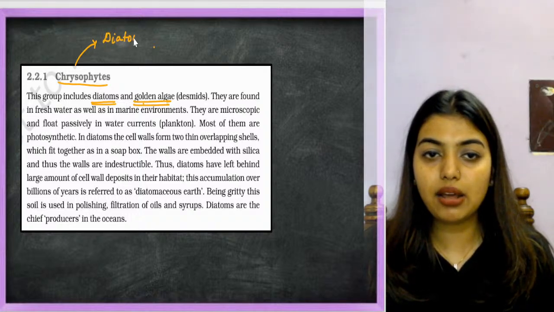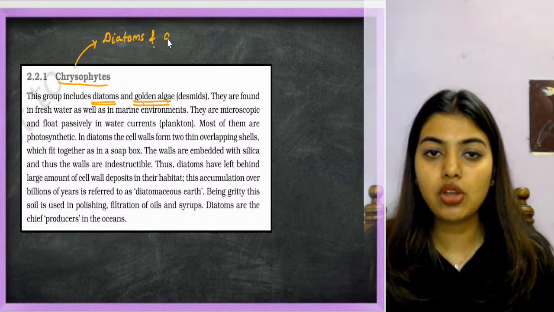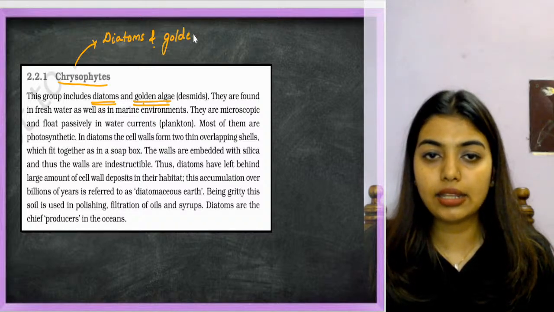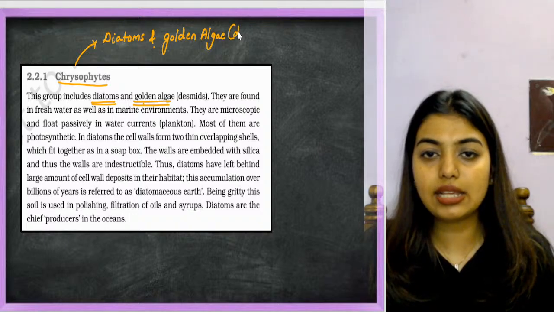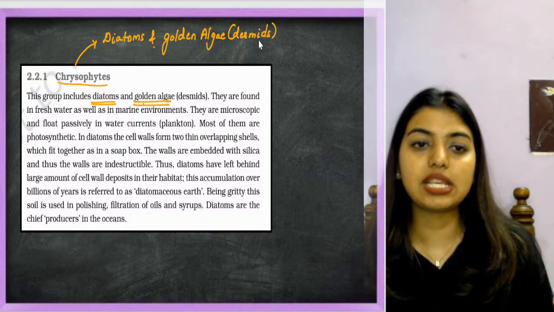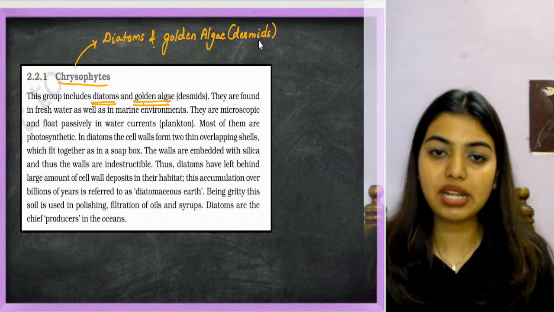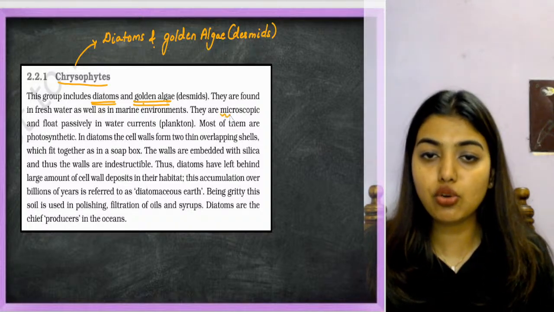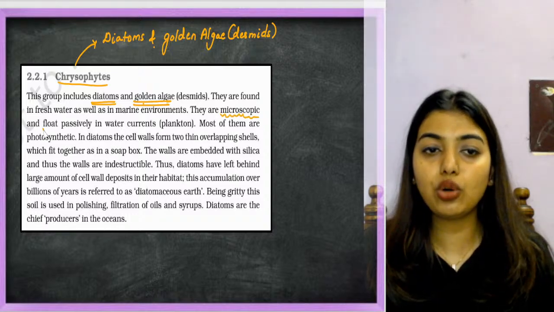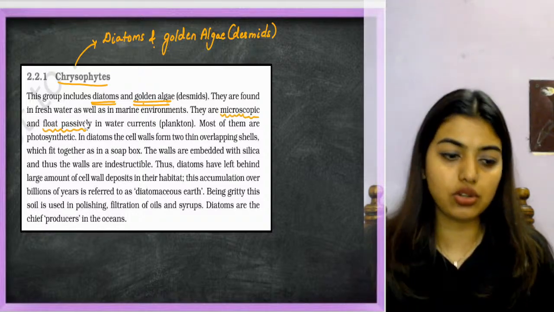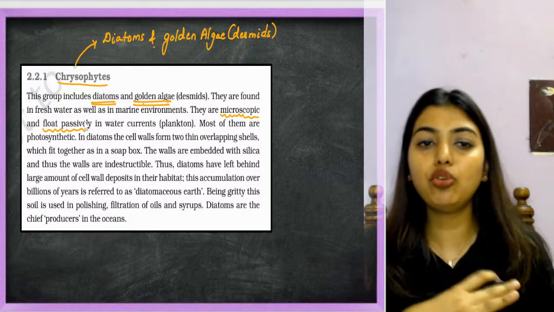Okay, these are the diatoms and also the golden algae, which are called desmids. They are found in freshwater as well as in marine environments. They are microscopic and float passively in water like plankton; they will move passively.